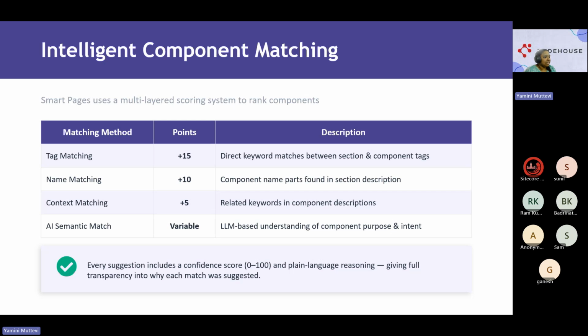But now, what is AI semantic match? I would say that this is a variable. It doesn't depend. We are not assigning anything like 15, 10, 5 or 2 points in this, because this is something happening internally within the AI. The AI understands purpose and intent. Suppose I have one component called call to action bar and one component named CTA. These two are the same for us, because CTA just means call to action bar, right? So that internal analysis would be known by the LLM. That is semantic matching here.